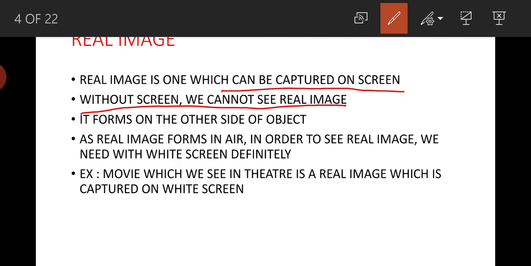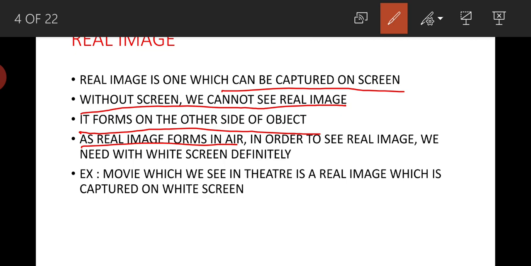That is why, in order to see that image which is forming in the air, we need to place a screen at that point. Wherever the image forms in the air, if we place a white screen at that point, only then can we see that real image. Otherwise we cannot see that image. That is why it is always captured on the screen only. We cannot see it with our naked eye directly. It forms on the other side of the object. Real image always forms on the other side of the object.